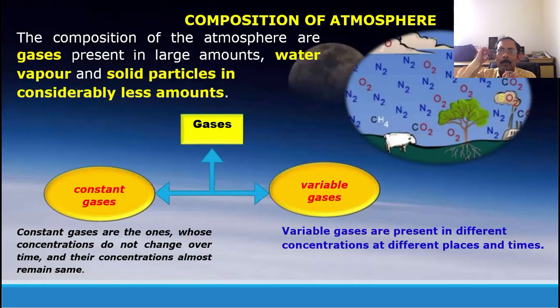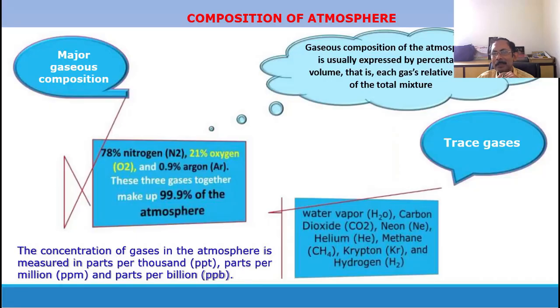Now the composition of the atmosphere I was talking about: we have some gases that are constant, that is nitrogen, oxygen. Some gases are variable depending on emission, like carbon monoxide, carbon dioxide. These are variable gases. So when the pollution level is high, the quantity of this gas increases, otherwise it decreases. So this is major, minor, and trace quantity.